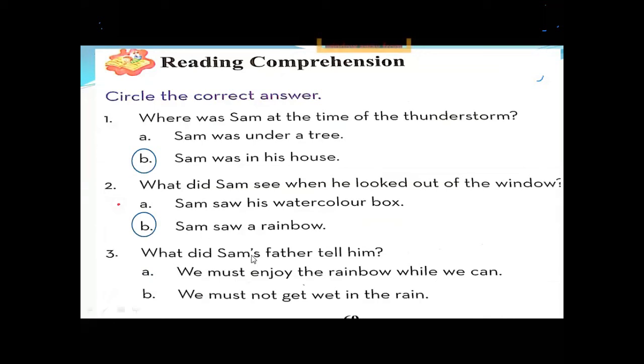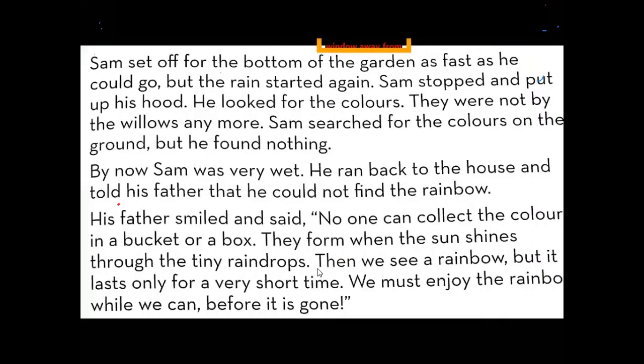What did Sam's father tell him? So you can see at this page, what did Sam's father say to him?